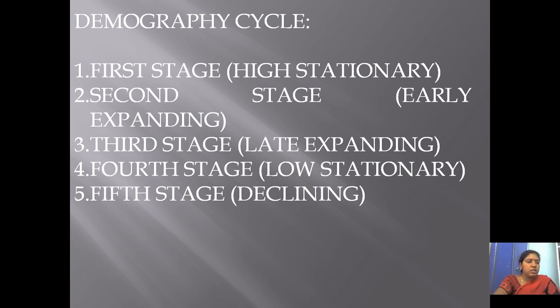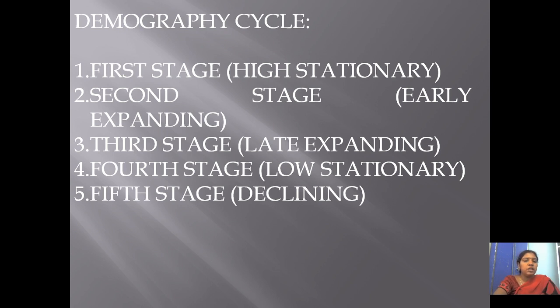First one is the high stationary stage or first stage. The demographic cycle depends on birth rates and death rates. According to the increase and decrease of the birth rates and death rates, the stages will be different. In the high stationary stage, birth rates are high and death rates are also high, so there is no change in the size of the population.